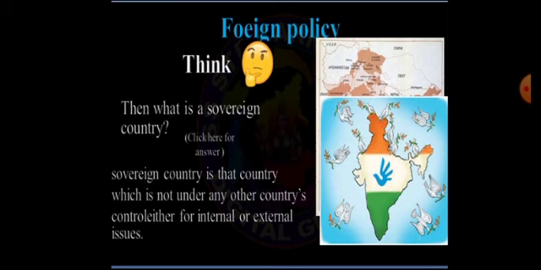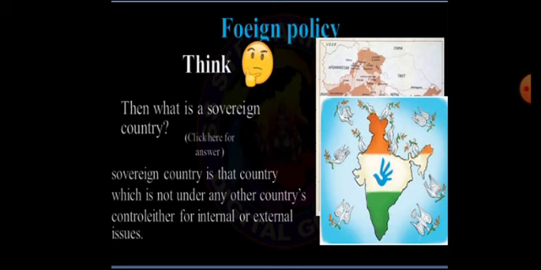Now our India is a powerful country. You can see in the picture on the right side, the birds flying there. What does it indicate here? It indicates that we have achieved independence. Now we are a sovereign country. Now we are not under the control of any other country of the world, in internal matters and in external matters also.